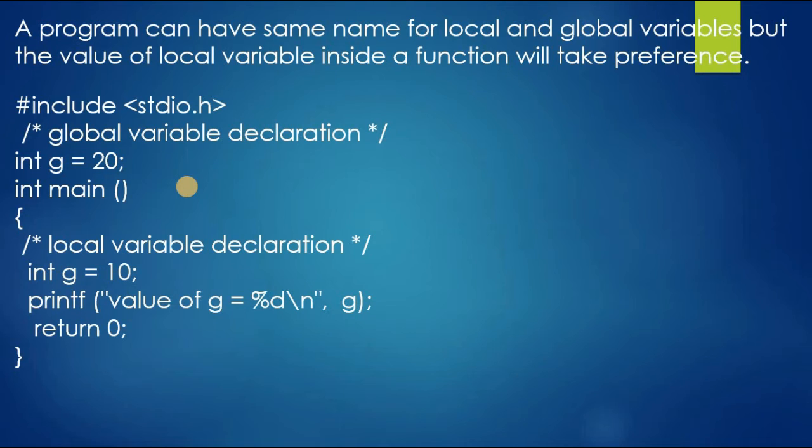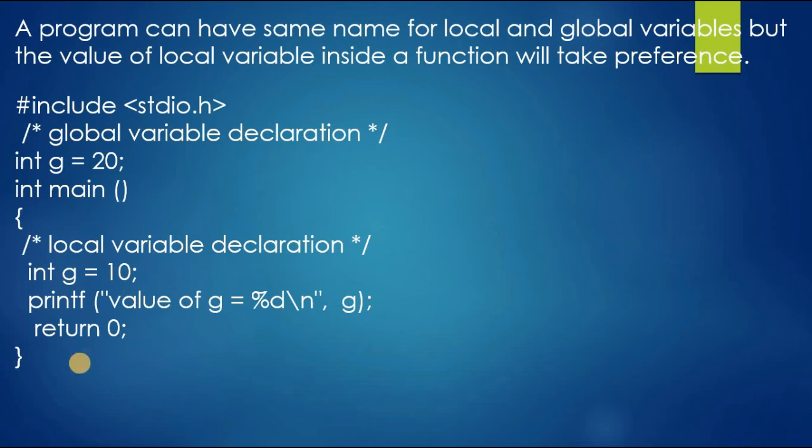In this program we declared an integer variable g equal to 20, which is a global variable, and inside the main function we declared an integer variable g equal to 10, which is a local variable. Both variables have the same name g, but the values are different.